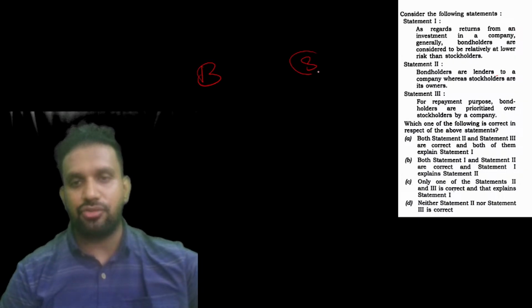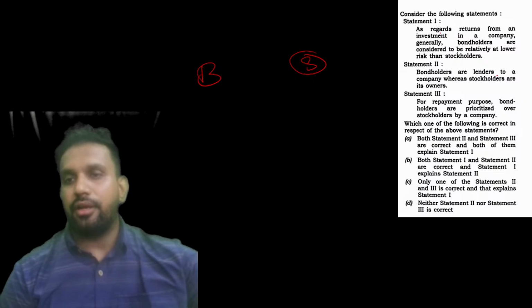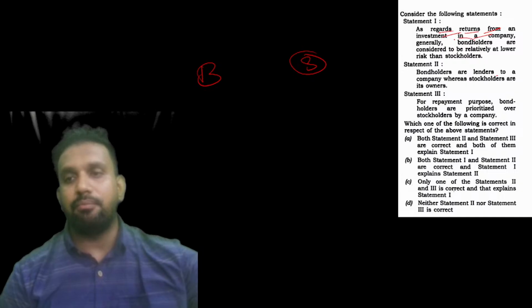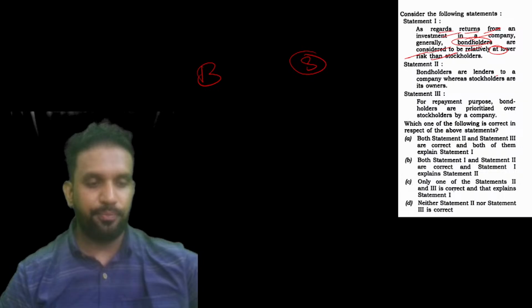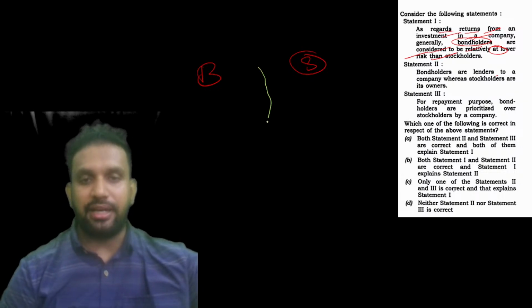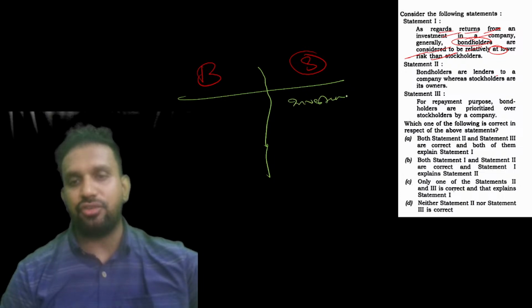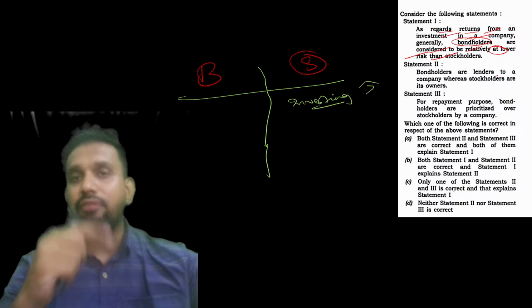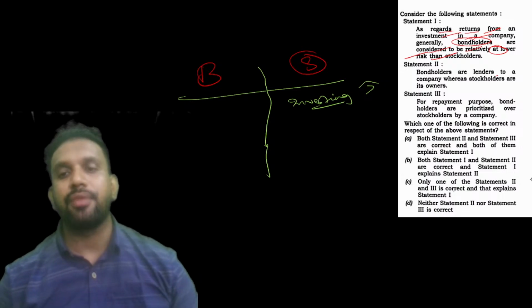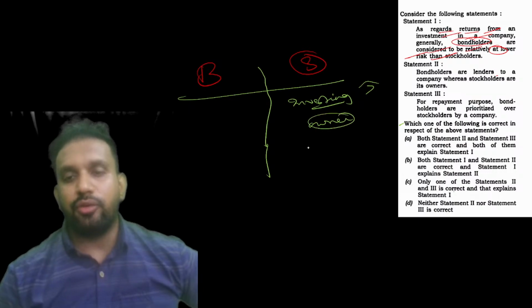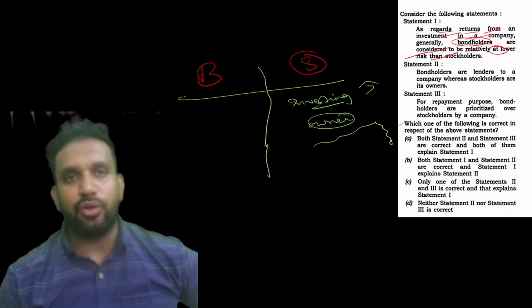Here we have bonds and shares. As regards returns from an investment in a company, bondholders are considered to be relatively at lower risk than stockholders. That is very true. If you have studied static knowledge, you might have come across that the plural form of share is called stocks. Remember this point. If you are investing in shares, you become the owner of that particular company. If the company sails, you will sail. If the company sinks, you will also sink.